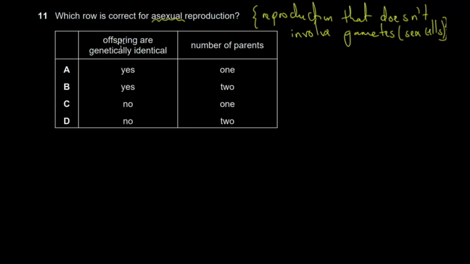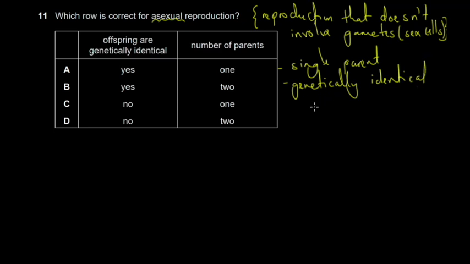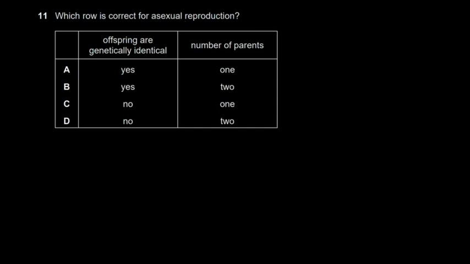So, whenever we have asexual reproduction, the offspring are genetically identical to the parent. Okay, and the parent is also singular, so a single parent. It means the parent and the offspring are genetically identical. They're exactly the same. So we're going with A. Let's quickly move to the next question.